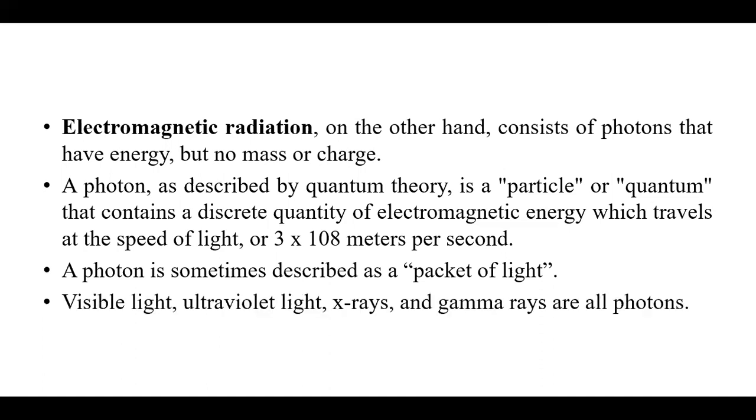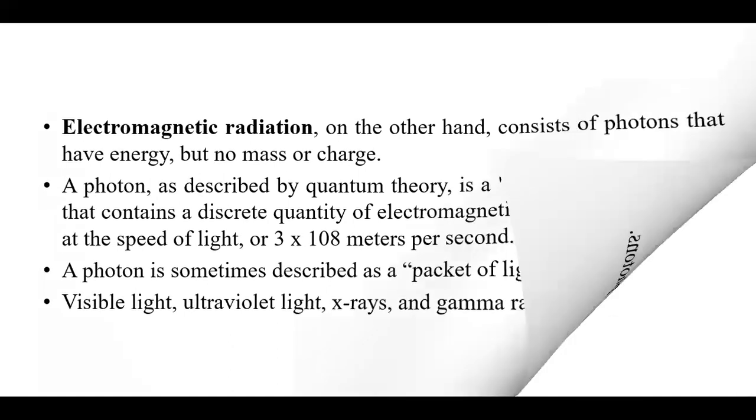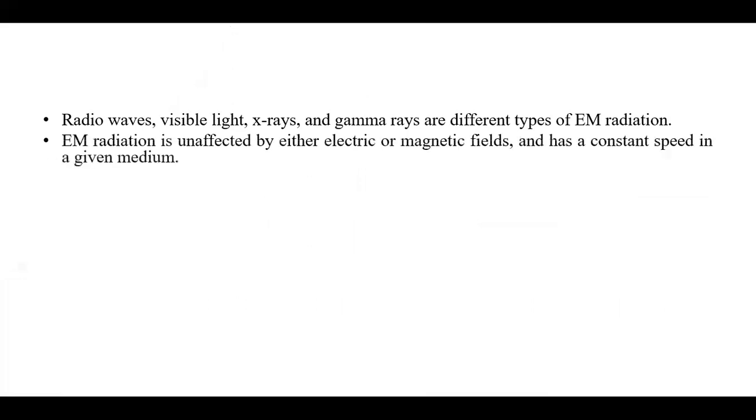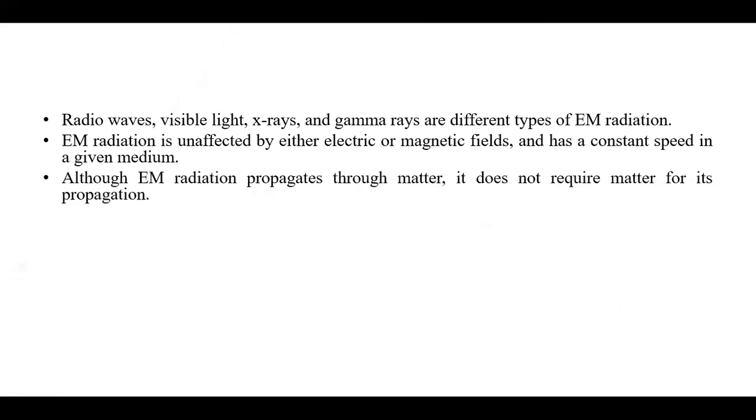Visible light, ultraviolet light, X-rays, and gamma rays are all photons. Radio waves, visible light, X-rays, and gamma rays are different types of electromagnetic radiation. Electromagnetic radiation is unaffected by either electric or magnetic fields and has a constant speed in a given medium. Although electromagnetic radiation propagates through matter, it does not require matter for its propagation.